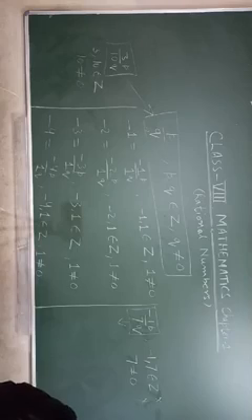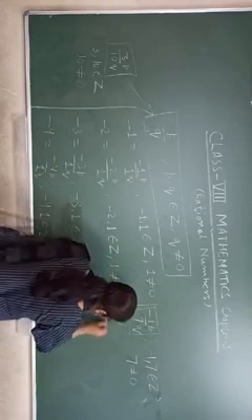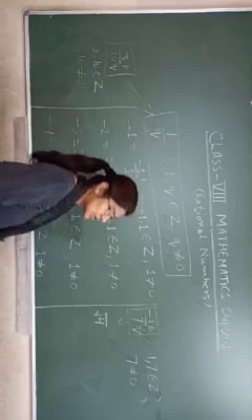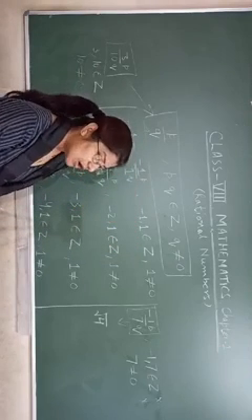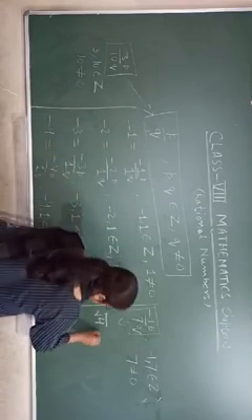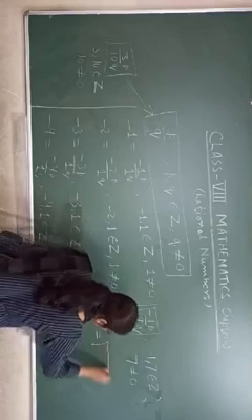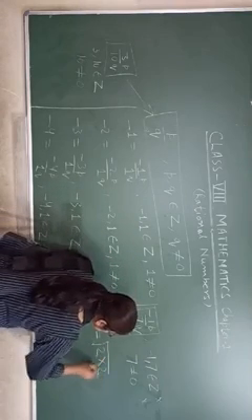Okay. Suppose you say root 4. Is root 4 a rational number? We say yes. When you calculate this one, we have to make factors of 4: 2 into 2.